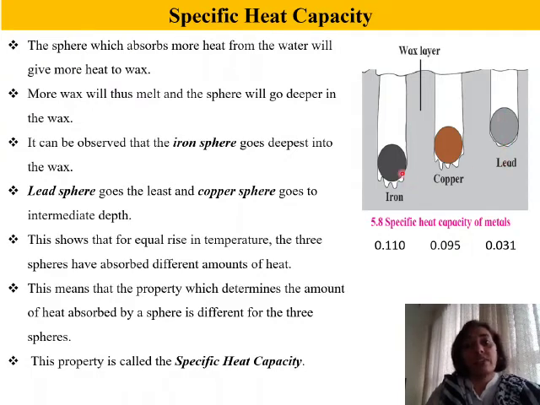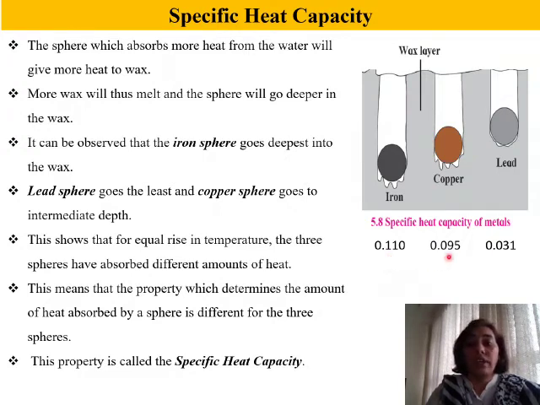We know that metals are good conductors of heat and hence they absorb the heat and transfer this heat to the solid wax. So this property which determines the amount of heat absorbed by a sphere is different for the three spheres. So this property is called specific heat capacity and it is different for each of them, and hence each of them absorbs different quantities of heat and transfer it to the solid wax.